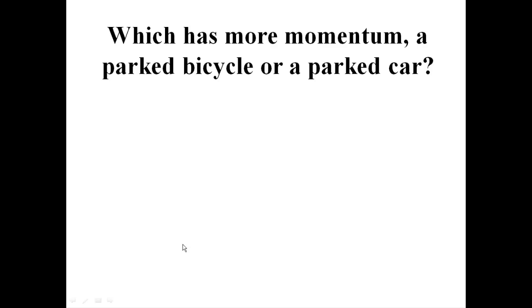So let's see what you know. Think about the formula. Which has more momentum? A parked bicycle or a parked car? Well, of course, neither has more. In fact, they both have 0. All right? Doesn't matter about the mass, because if the velocity is 0, the momentum is 0.